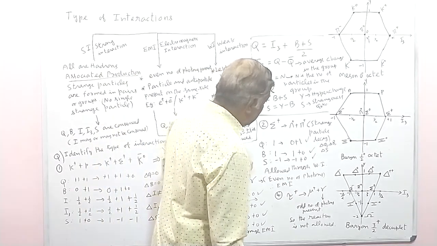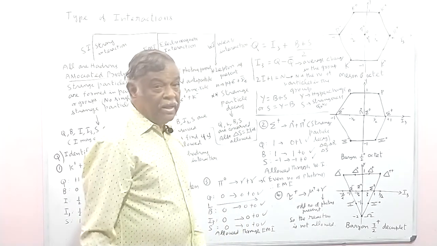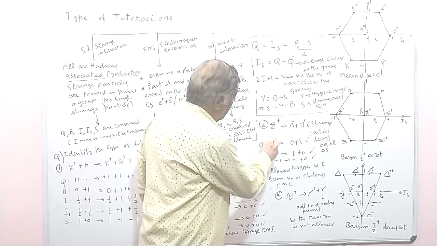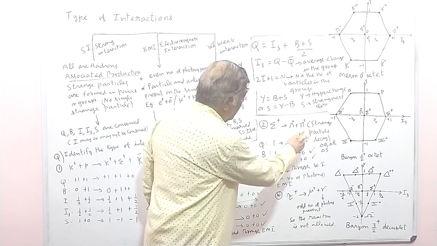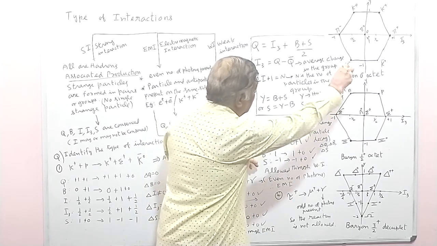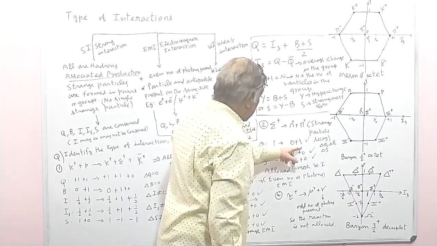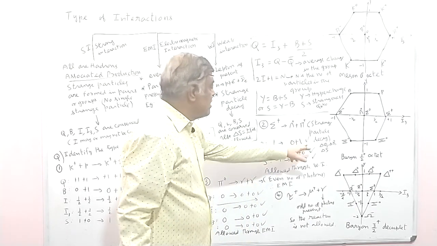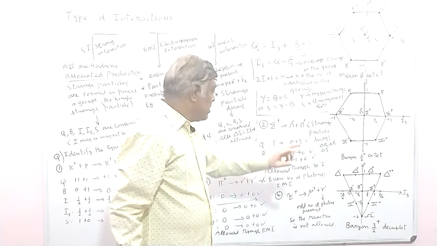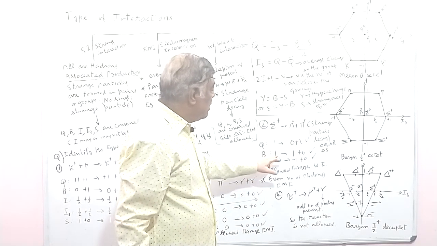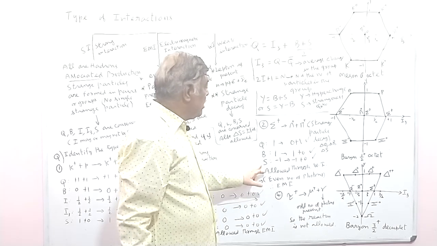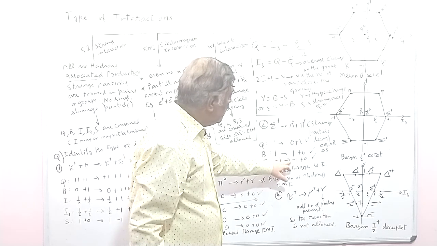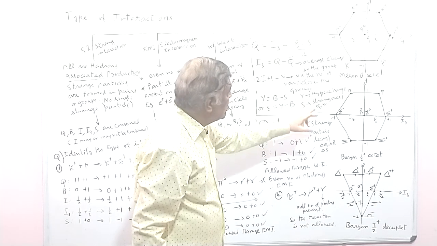And now let us check whether it is an allowed reaction. Write down the Q value for sigma plus, 1; lambda 0, 0; pi plus, 1. These numbers can be checked from this diagram. Q on the right side and left side are equal, so charge is conserved. Baryon number is also conserved. The strangeness quantum number of sigma plus is -1, and lambda 0 is also -1, and for pi plus the strangeness quantum number is 0.